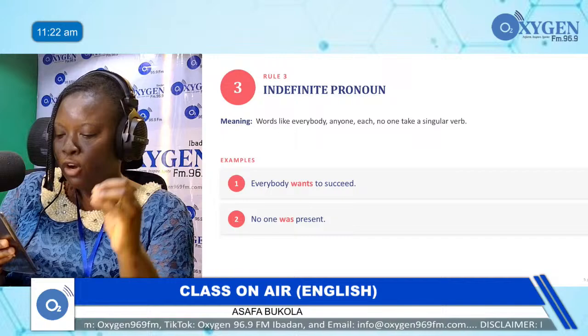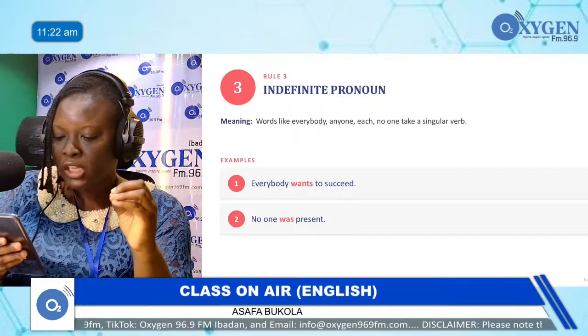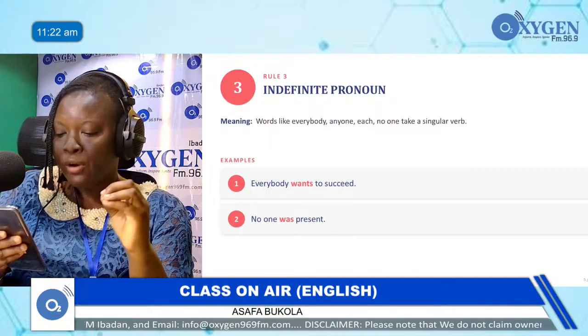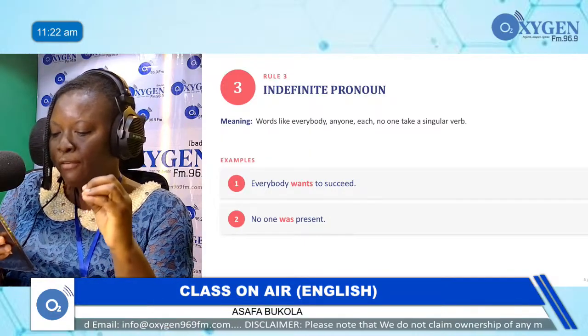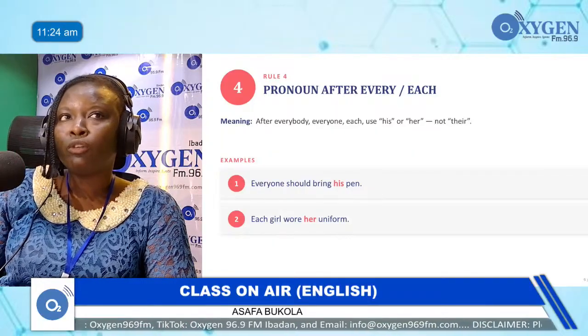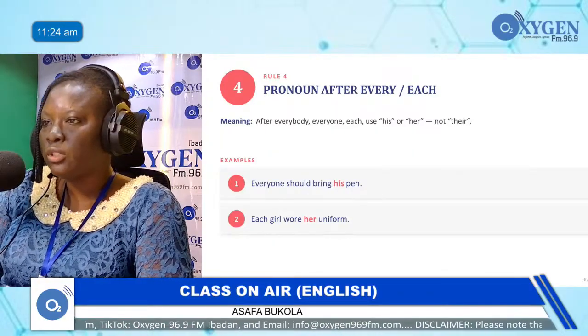Now for the fourth rule, pronoun after every or each. After everybody, anyone, a singular subject takes a singular verb. Also a plural subject takes a plural verb.